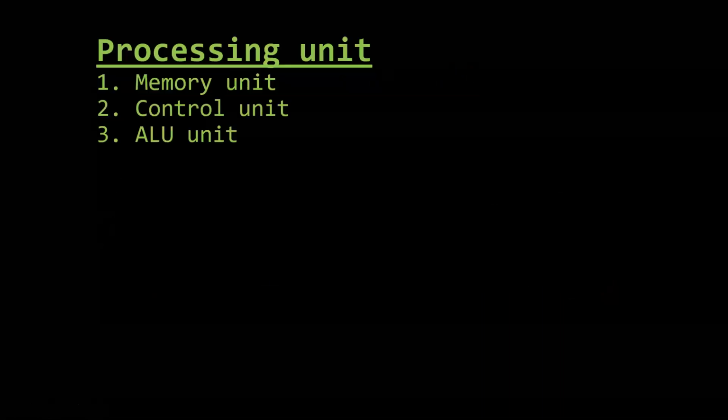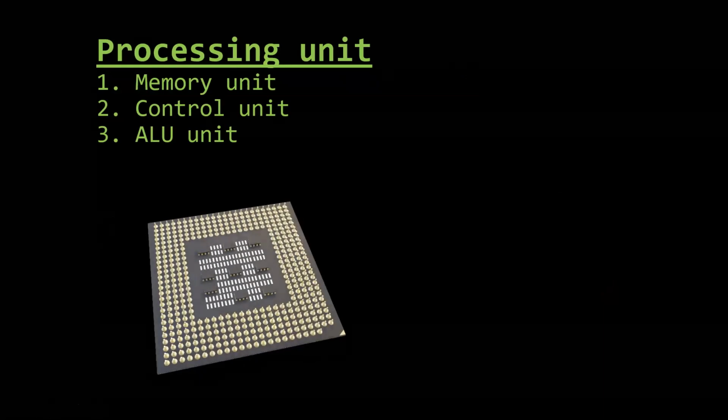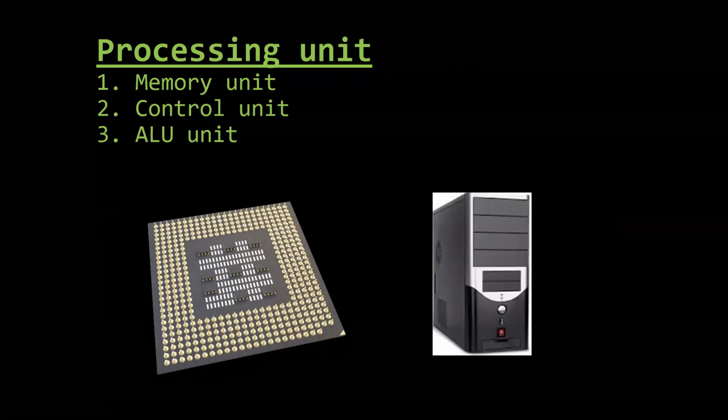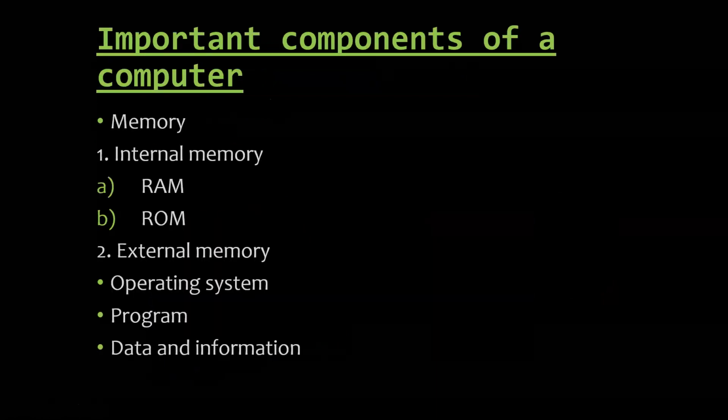Then there is a processing unit which includes the memory unit, control unit and the ALU. Now we will see one by one. In this processing unit, we have the processor.